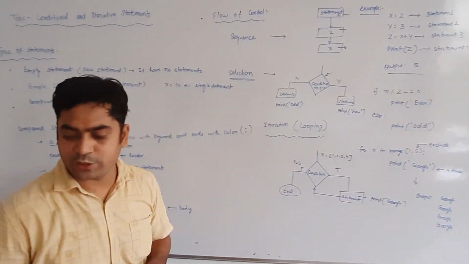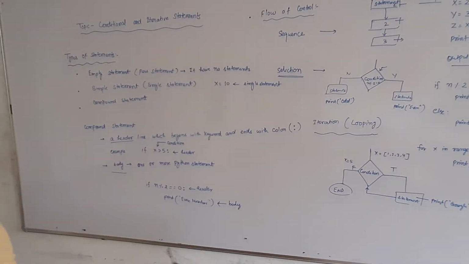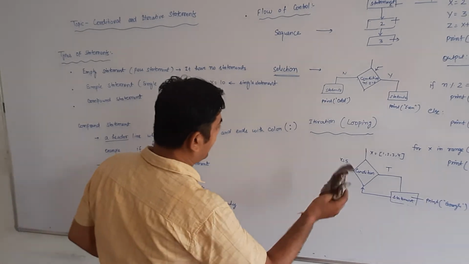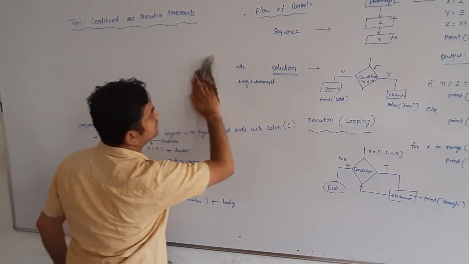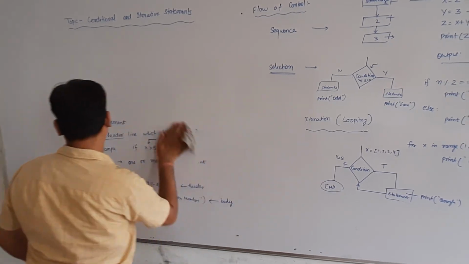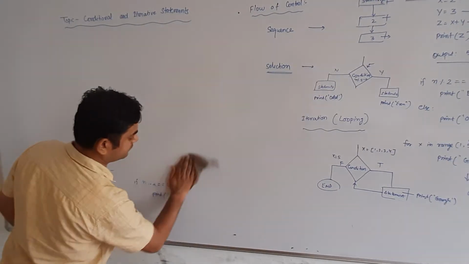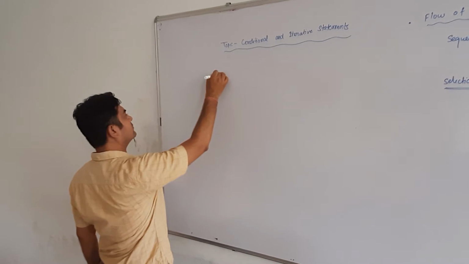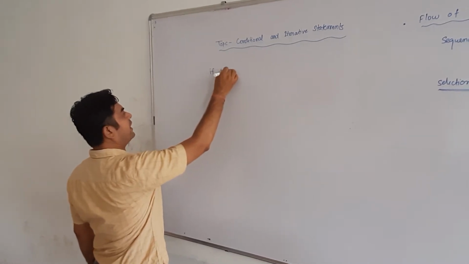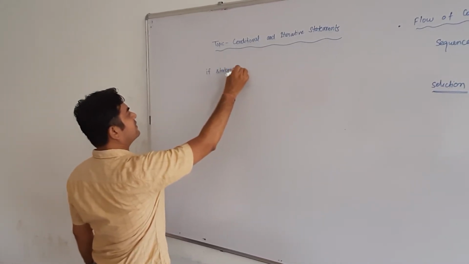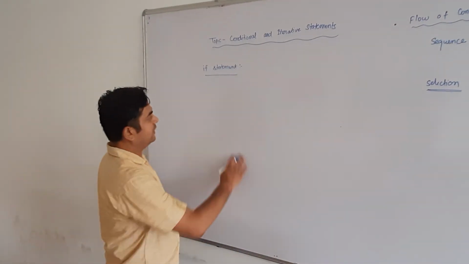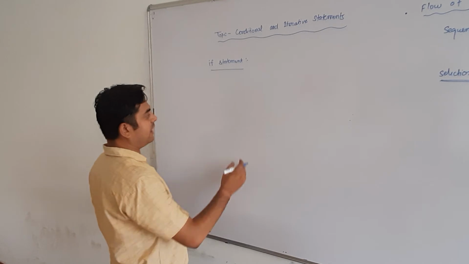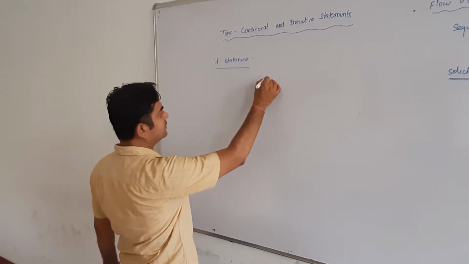Now we are going to go further. Now we are going to start the if statement. What is an if statement? In this if statement, I am going to show the flow.